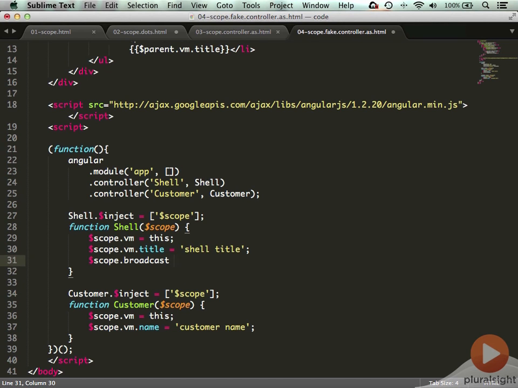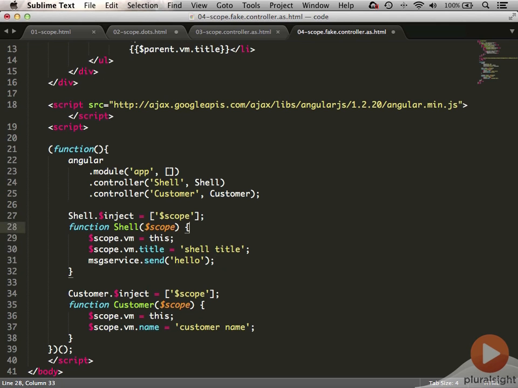Why? Maybe I want to encapsulate this logic in a more reusable place, like a factory or a service or a provider. So here I've got the broadcast. Maybe that's a better place I could put that. Instead, I could say, well, I wanted to send a message when something happened, so maybe I could call some kind of a service like my message service and have the message service say, all right, go ahead and send the message. And that message could be something like, I don't know, hello.